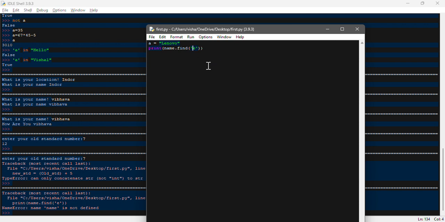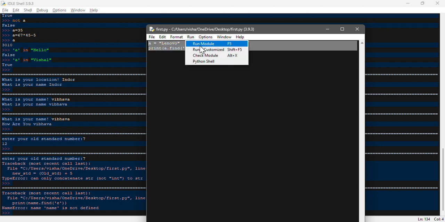By typing name.find equal to E, we get the error: name is not defined. So over here, instead of name.find, I need to use my variable name, a.find. Whatever we are finding, we need to specify over here, so if we run this one.